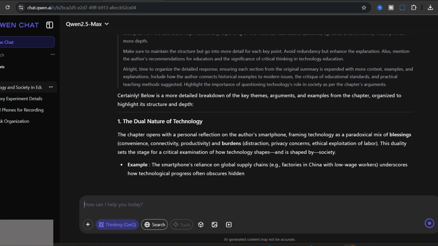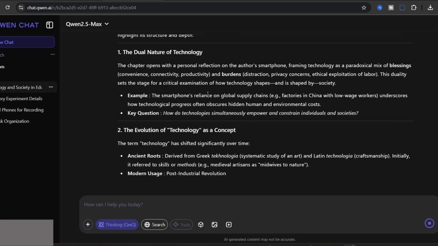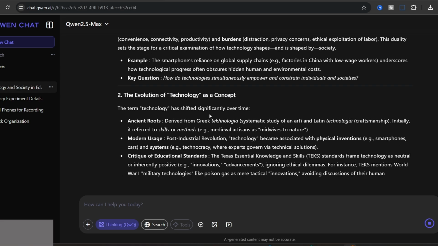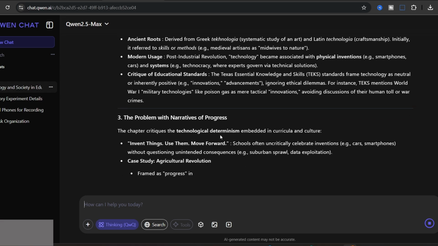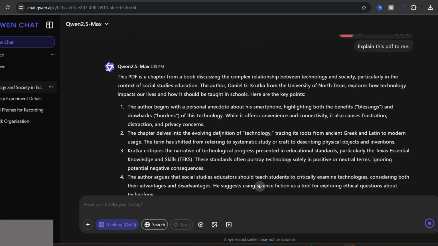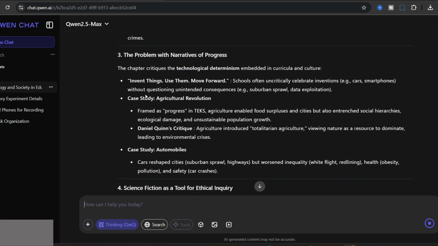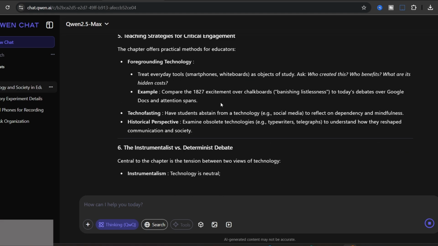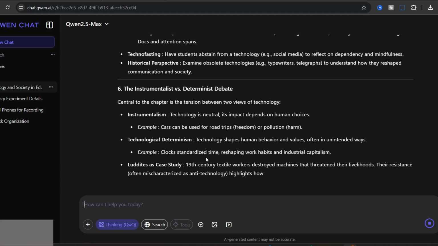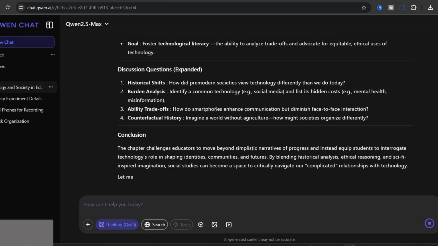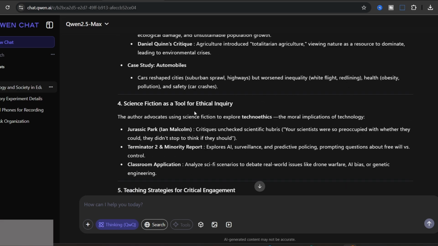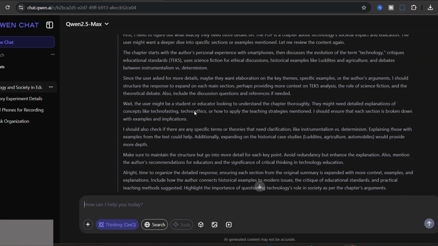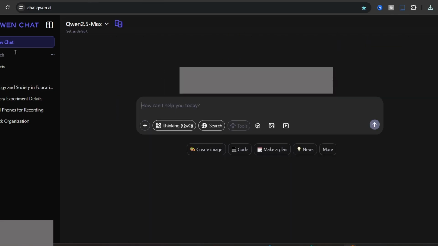So as you see here, the dual nature of technology, the evolution of technology as a concept, as you see, we have a very great response in comparison with the previous one that you saw. There was no structure, but now when I use thinking, it can provide me with a structure in a more standard way. So I really like this answer. So that's it. This is the real difference between thinking and without thinking. Sometimes it really improves the answer.